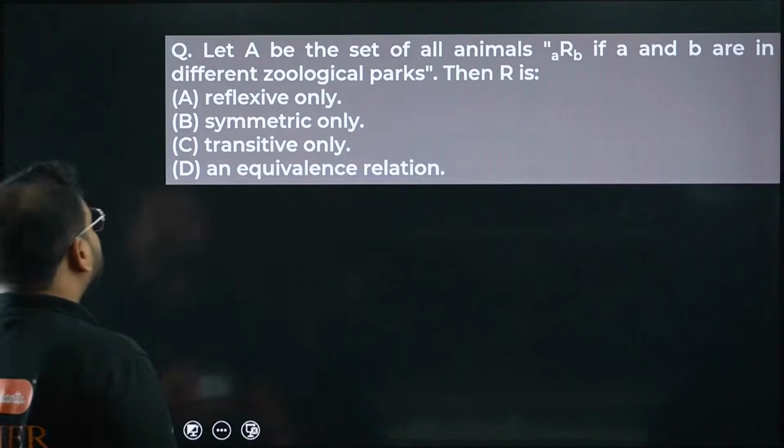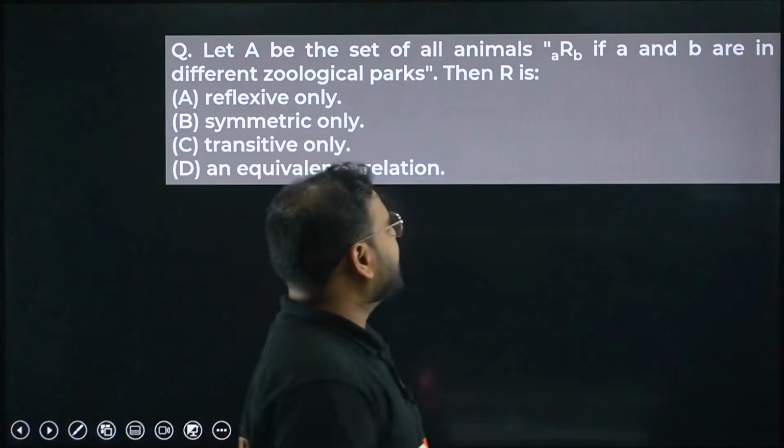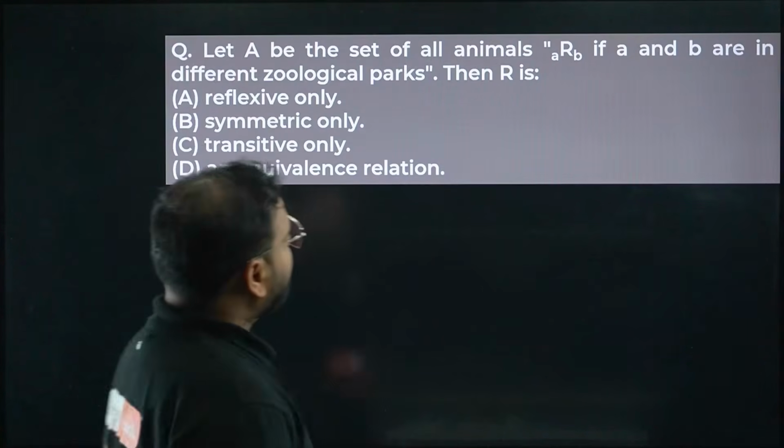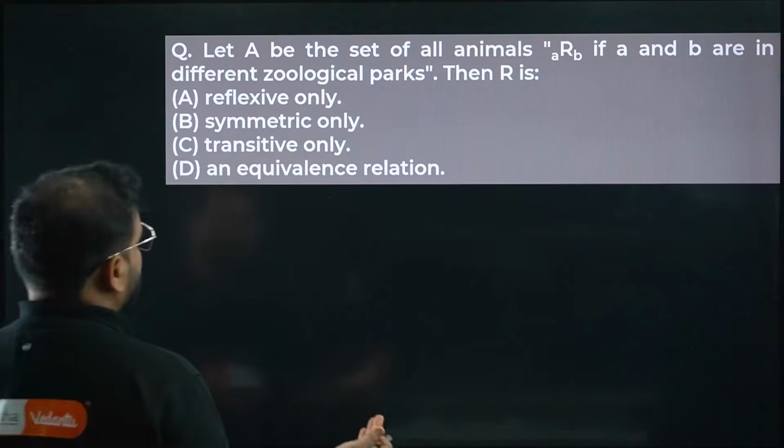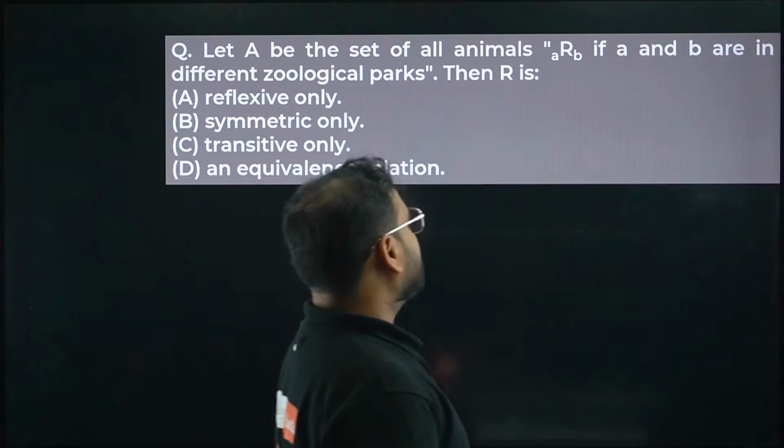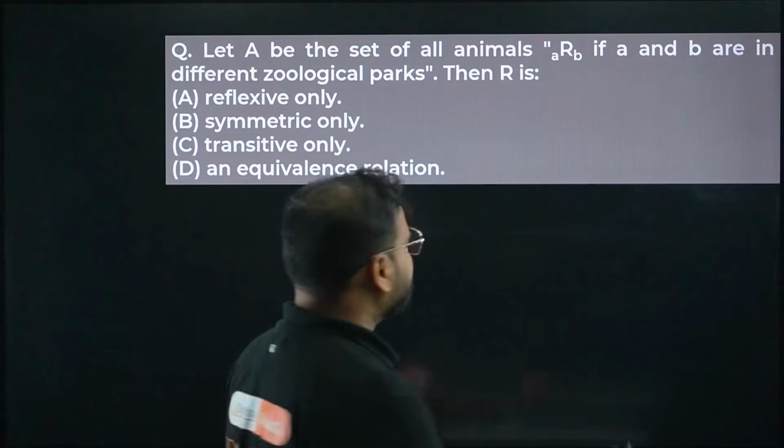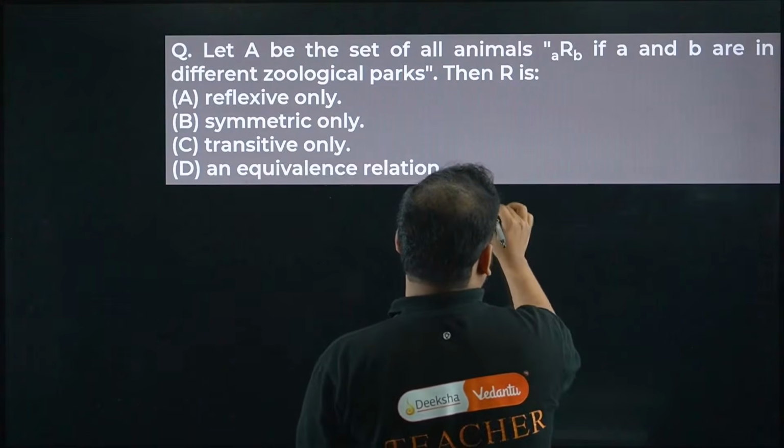Moving on. Let A be the set of all animals. A or B, if A and B are in different zoological parks actually, then R is what? It can't be reflexive, sir. It can't be reflexive.